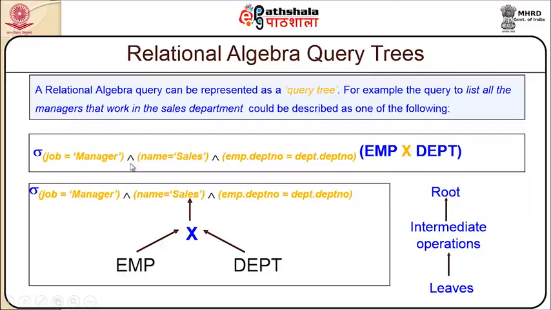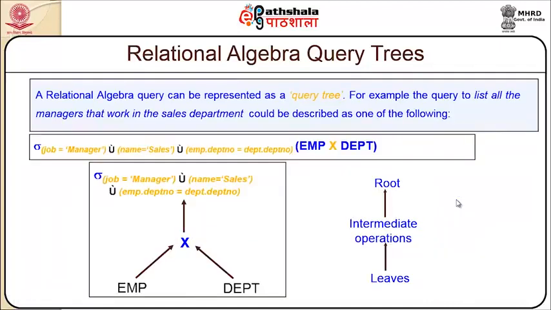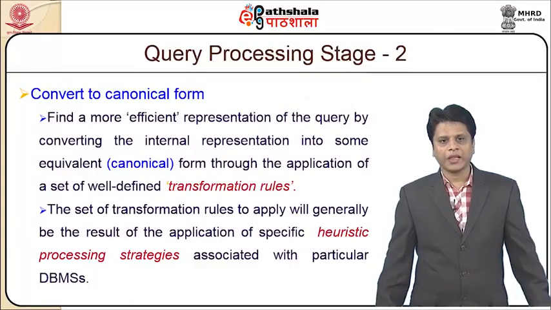If I am to do this query, it will initially search for the employee table, then the department table, do the Cartesian product, then go for understanding all the predicates. That means it starts from the leaves, then goes to the intermediary operations, then executes on the root. This is another condition which is for the second expression.